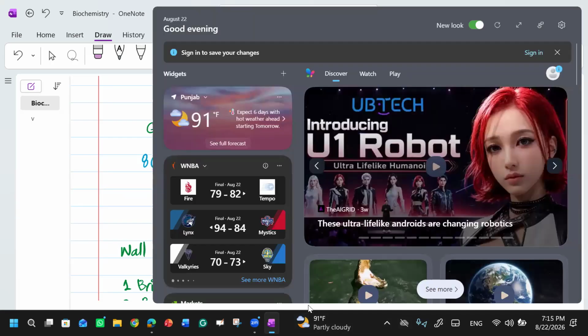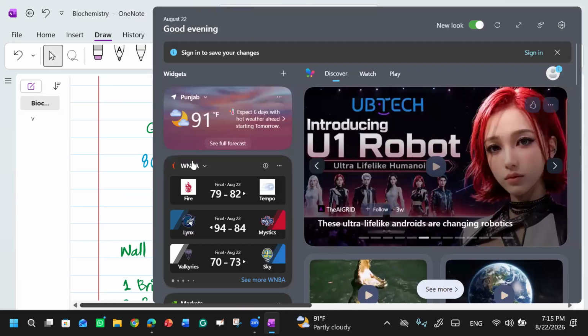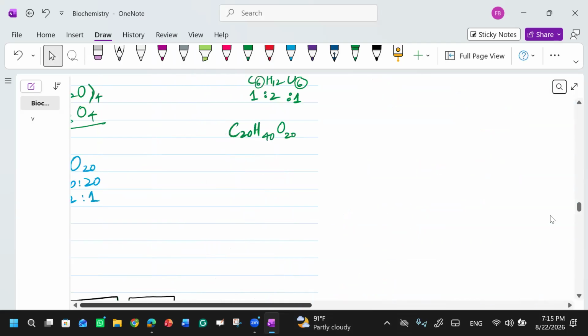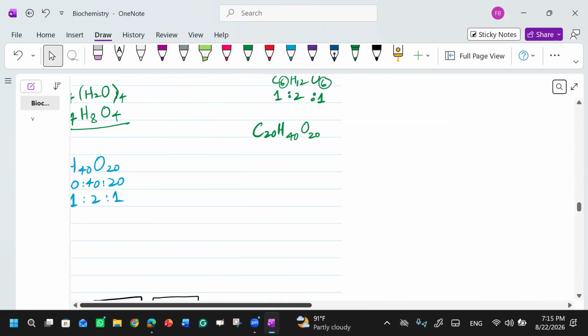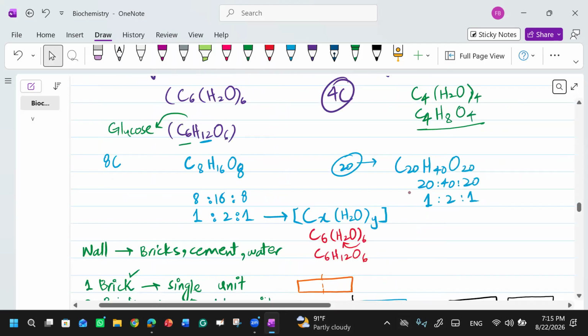Simple. If you don't know this, you can simply work it out from the general formula for this.